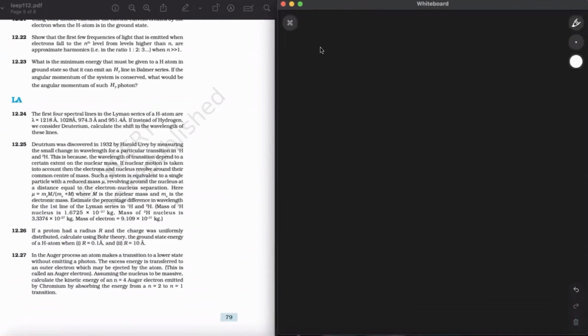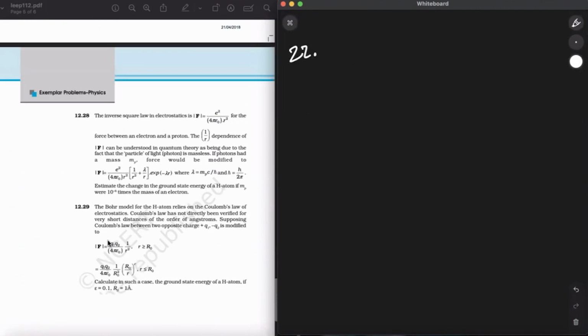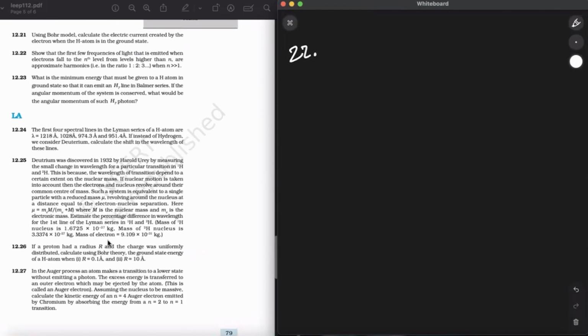Now, question number 22nd. How many questions are there? Let me see. Okay, so we are just about finishing it. Question number 22: Show that the first two frequencies of light that is emitted when an electron falls to nth level from levels higher than n are approximate harmonics in the ratio 1 is to 2 is to 3, when n is greater than 1.